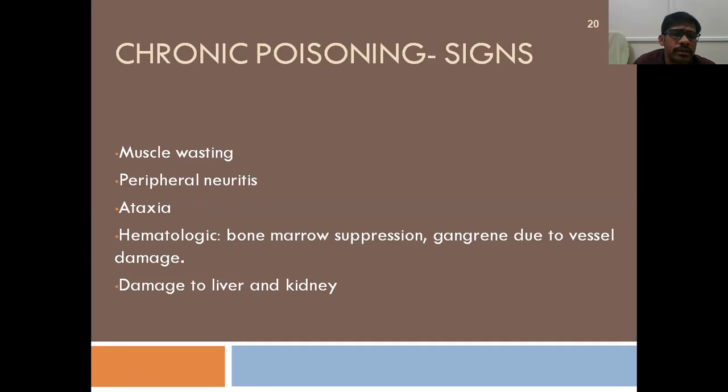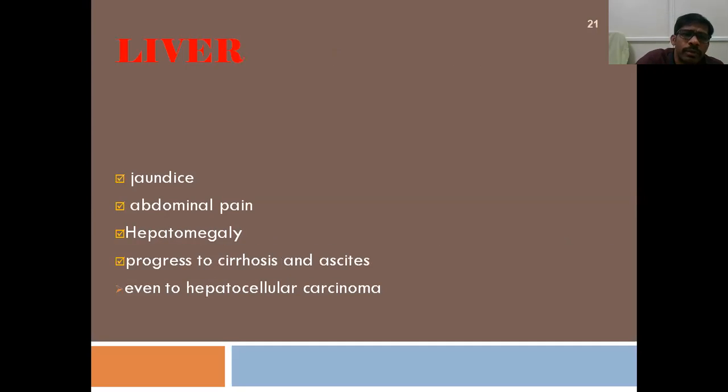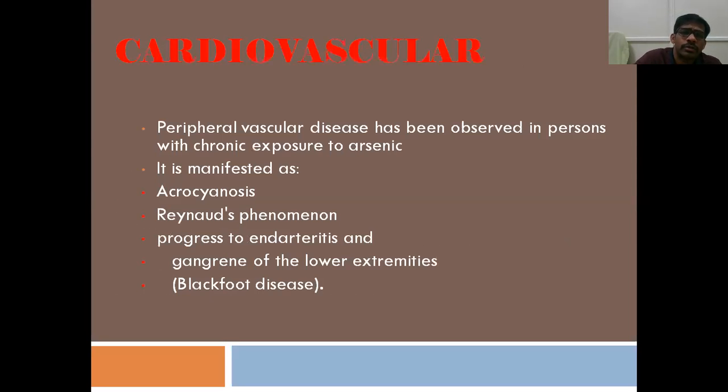The hematological findings include bone marrow suppression, and gangrene due to vascular endothelial involvement. Arsenic has high affinity towards vascular endothelium, so that also produces vascular damage and signs of vascular damage. And damage to the liver and kidney will also be present. Liver damage can lead to jaundice, abdominal pain, and hepatomegaly. In few cases, it can progress to cirrhosis, and in very rare cases, it can also lead to hepatocellular carcinoma. And cardiovascular signs include peripheral vascular disease.